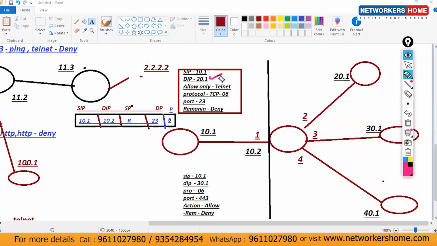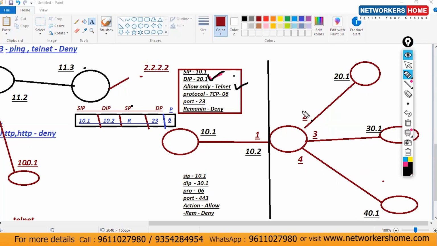The ACL rule is ready, but it is not implemented yet. How will this ACL be activated? If you have to make it active, you have to assign it on an interface. So if you just configured the rule and forgot to assign it on the interface, it means that the access list is not activated yet. So the rule is ready, but you have to activate it.